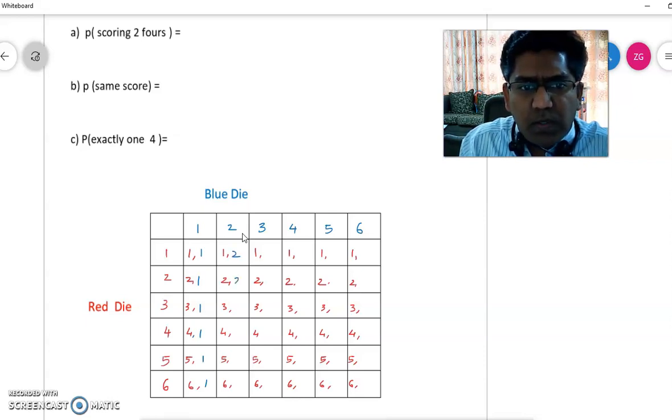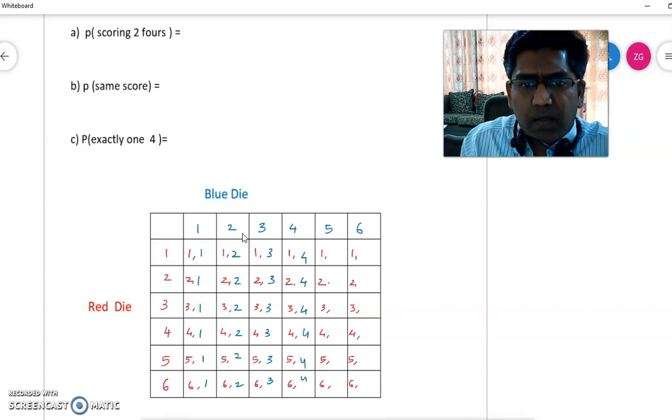So it will be 2 here, 3 here, 4 in this one and 5 here and 1 more to go. So 6 here. So now our table of all possible outcomes is complete, and we know the total possibilities are 6 times 6, that is 36 possible outcomes.